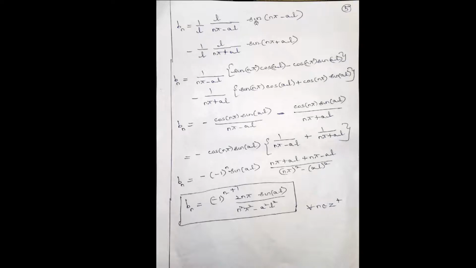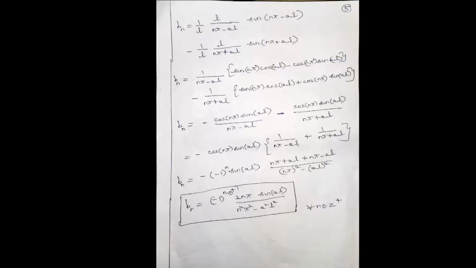So I repeat, here we have used sine of (A minus B), sine of (A plus B) formula, sine A cos B minus cos A sine B, sine A cos B plus cos A sine B. Since sin nπ is 0, these two terms are zeros. We have only these two terms. So in both the terms, cos nπ sin aL minus 1 is common. So that is taken out. So inside you have 1 by (nπ minus aL) plus 1 by (nπ plus aL). So this is of the form (a minus b) into (a plus b). So the LCM is a square minus b square. So cos nπ is (minus 1) whole power n, and here it is minus.